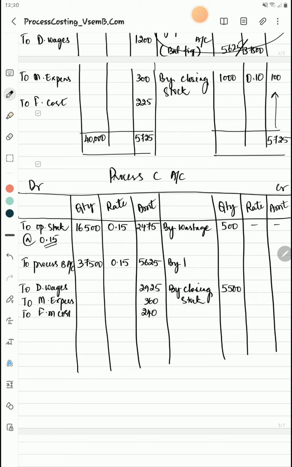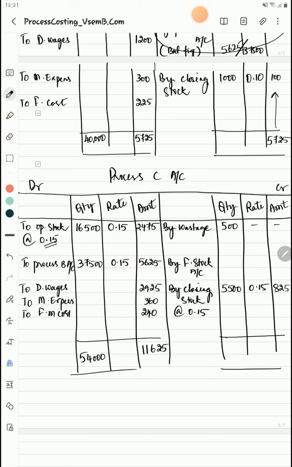So by finished stock account, again write the balance. 16,500 plus 37,500 in the quantity column will give you 54,000. The total here is 11,625. Again at what value are you writing the closing stock? The same 0.15. At 0.15 that will give you 825, isn't it? So the balance will become your finished stock. What is the balance here?